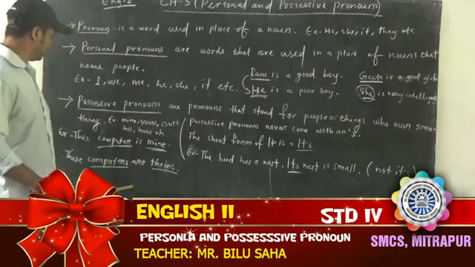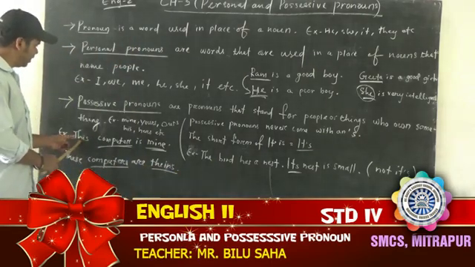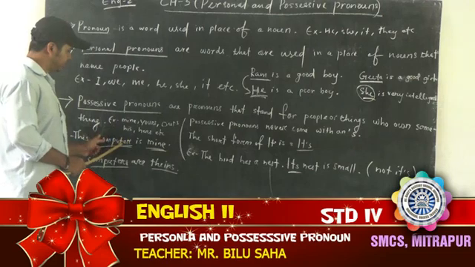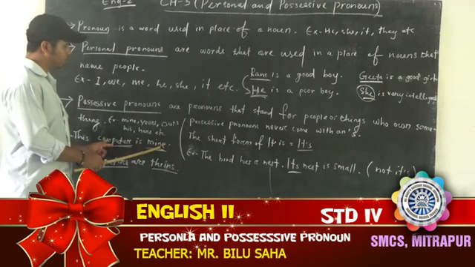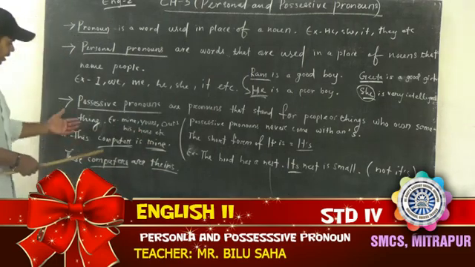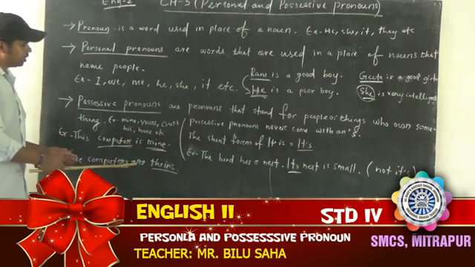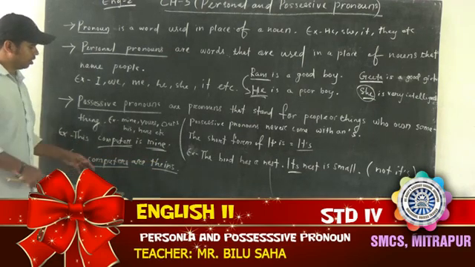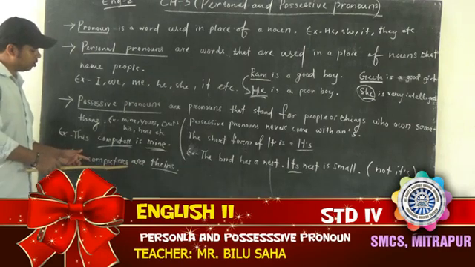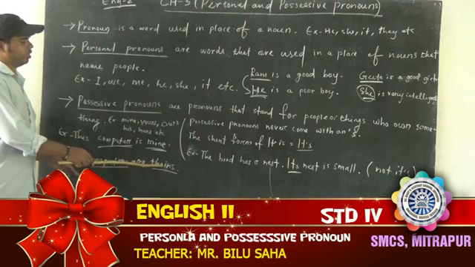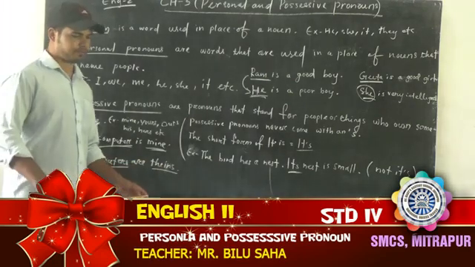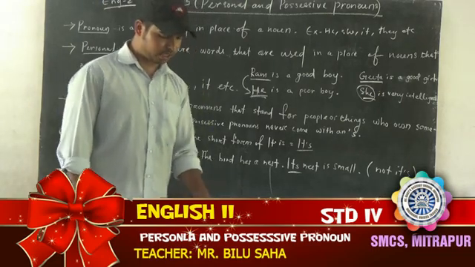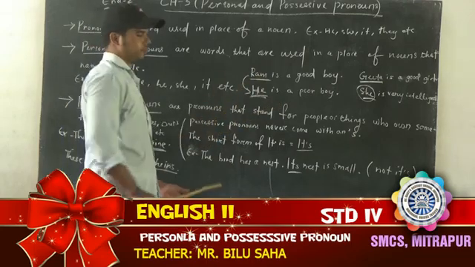Here is one example: this computer is mine. Now the computer is in singular form, this noun is singular, so the pronoun is also singular. Then the next sentence: these computers are theirs. Now this is computers, so the noun is plural and the pronoun is also plural. If the noun is plural, the pronoun must be plural. If the noun is singular, the pronoun must be singular.